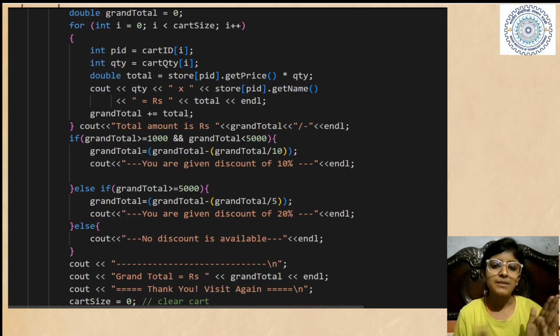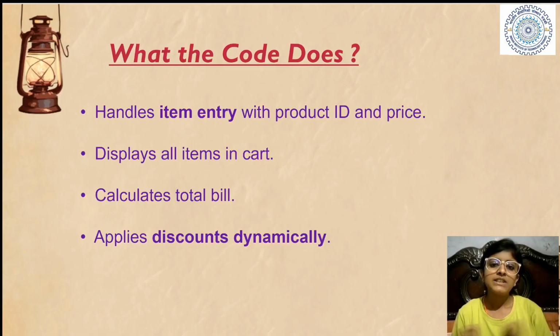I will explain it after explaining the small terms you need to know before learning the code. So till now, we have learned what the code does, how it works, and the complete flow chart of the code.